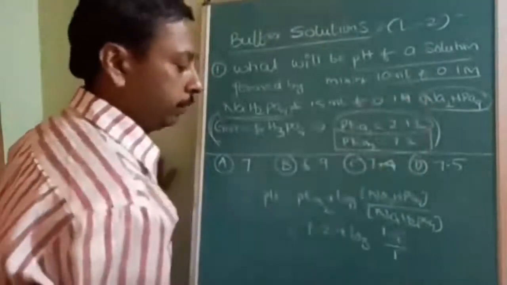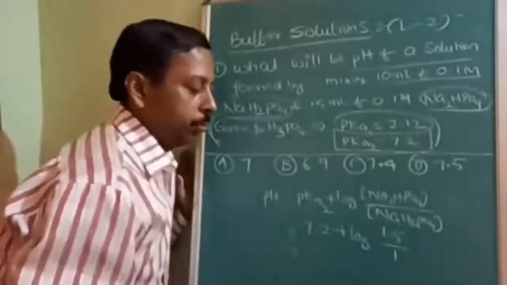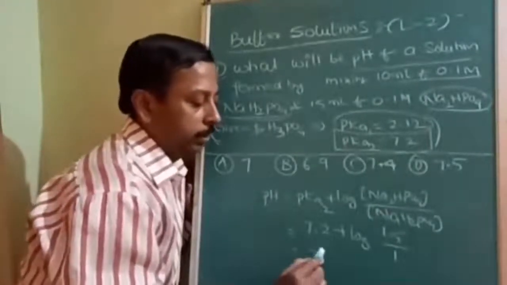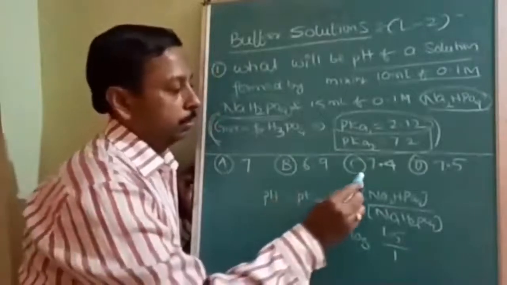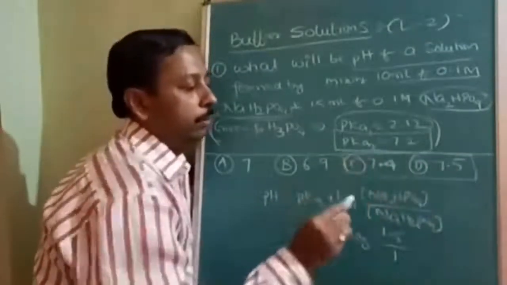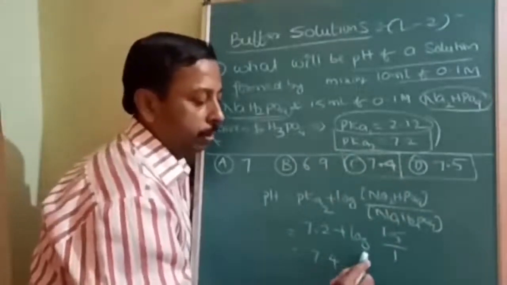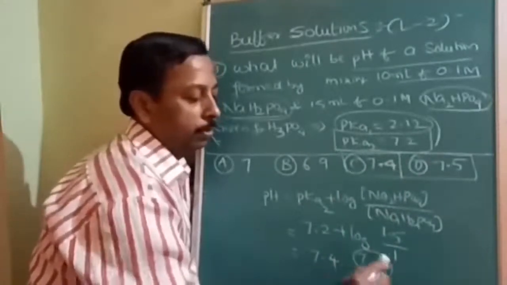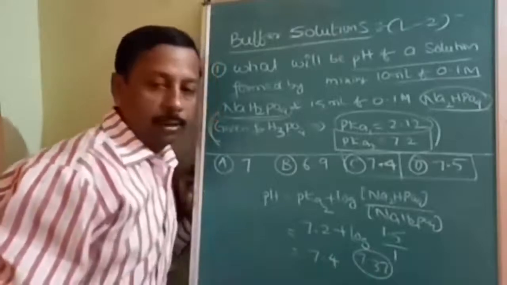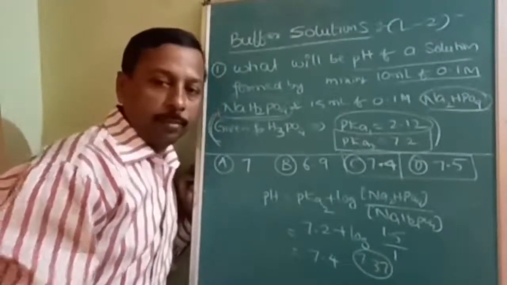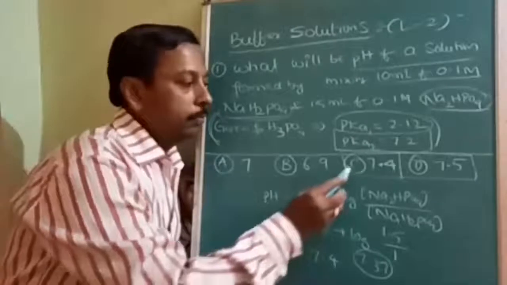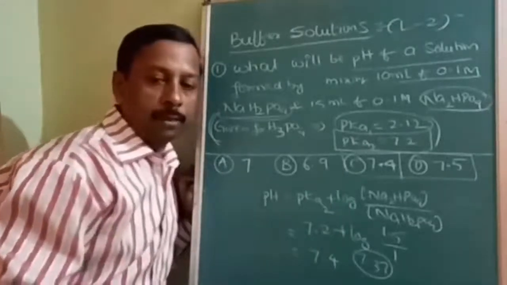So 7.2 plus log 1.5, something greater than 7.2. If you calculate accurately, the answer for this question is actually 7.37. On simplifying, you get 7.37, but the nearest option is option C, which is 7.4.